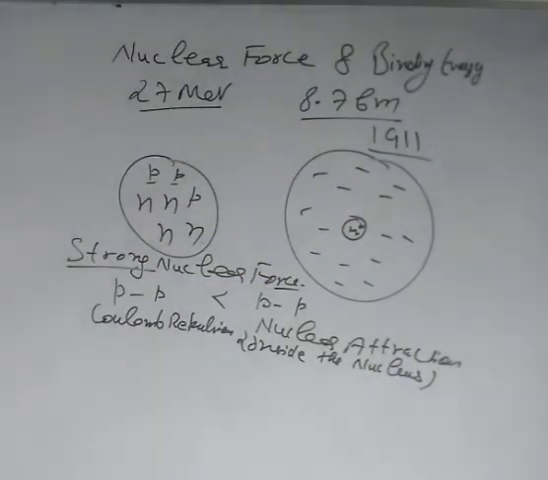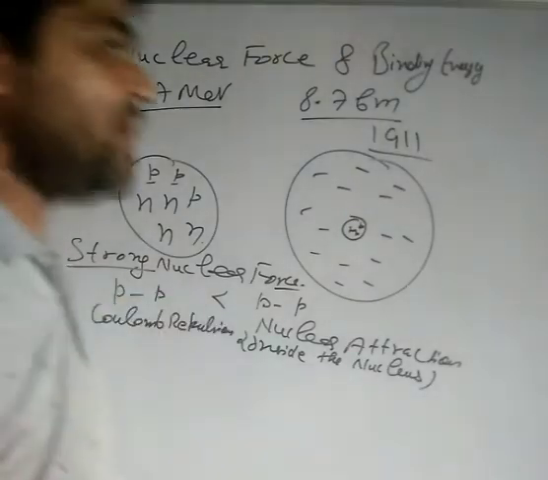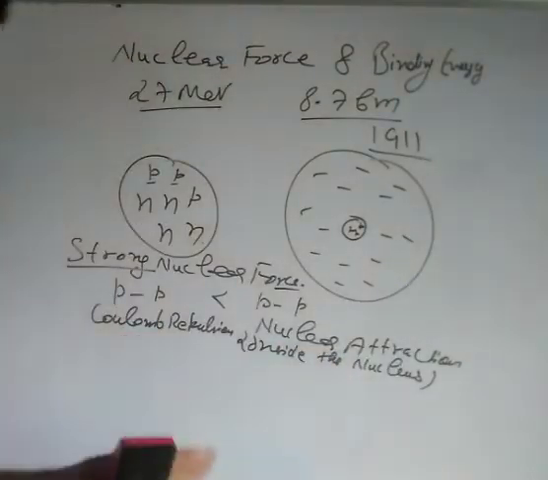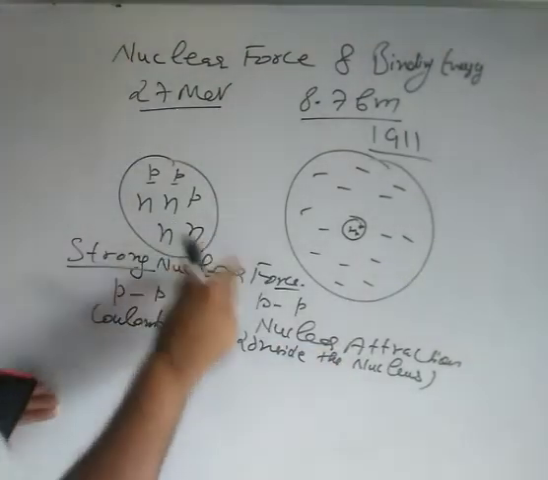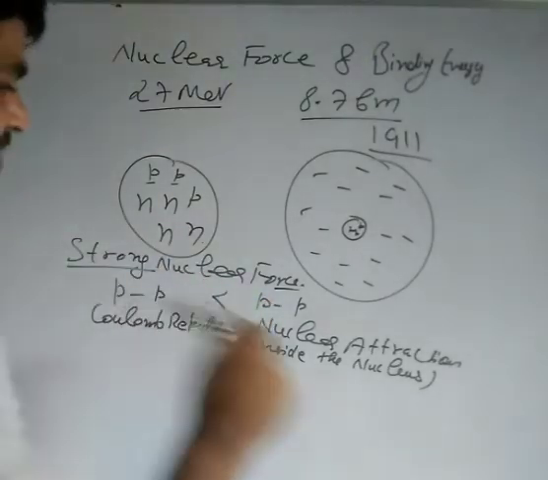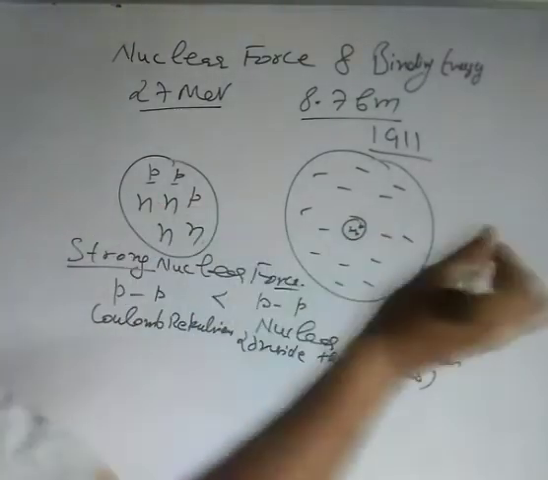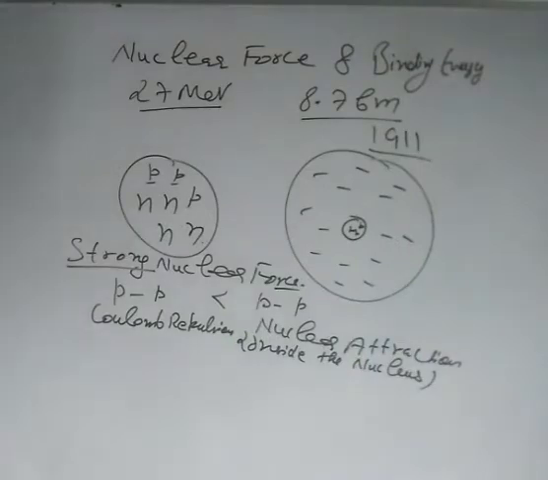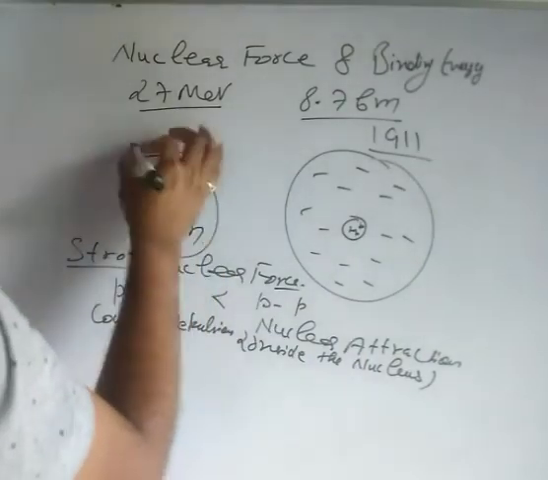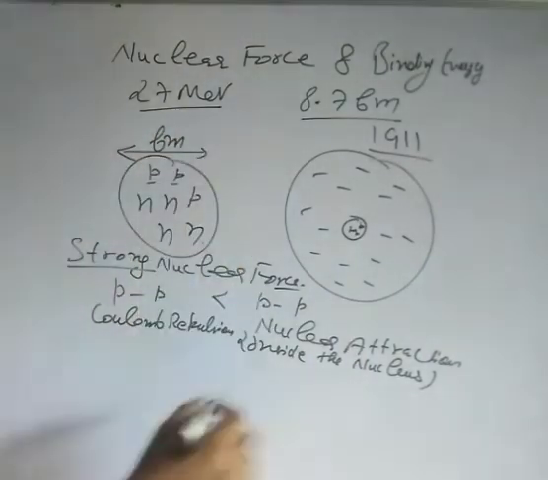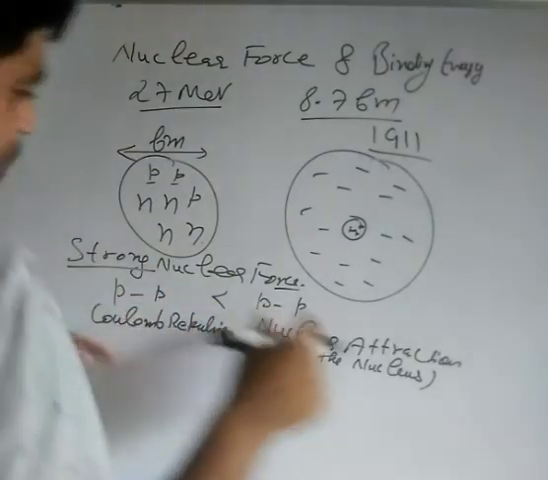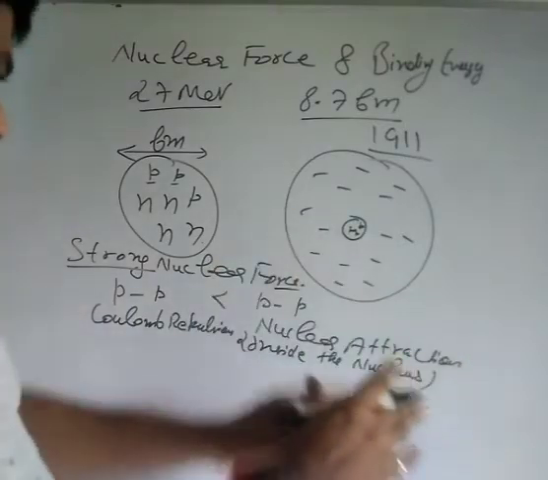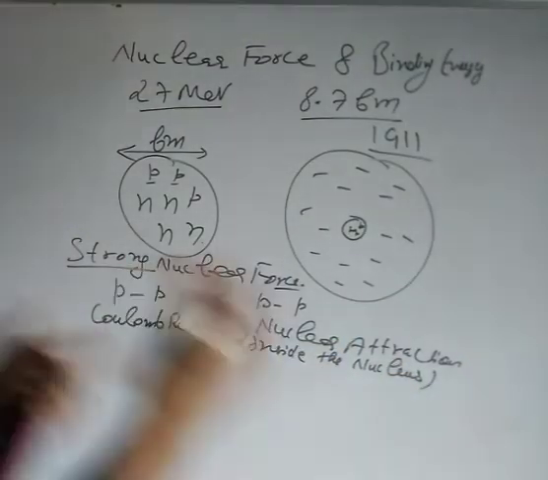Now the next question that will come into your mind is what will happen if you have these two protons outside the nucleus? Students, one thing I would like to make clear is that this nuclear force is a very short range force. It exists only inside the nucleus, and the size of the nucleus is of the order of femtometer. If you increase the separation between two protons beyond a femtometer, your nuclear force falls off and the Coulomb repulsion will dominate.